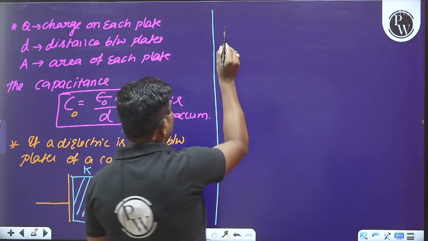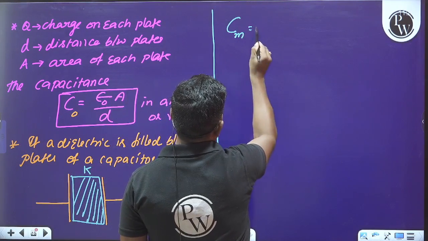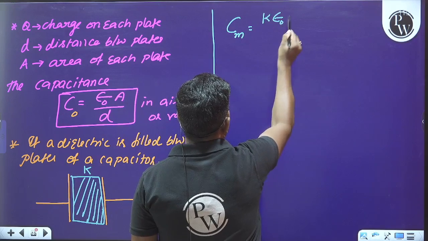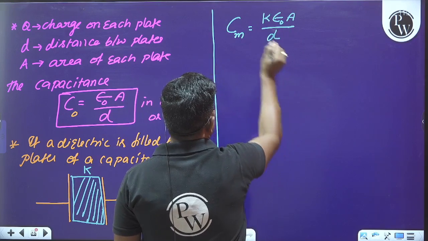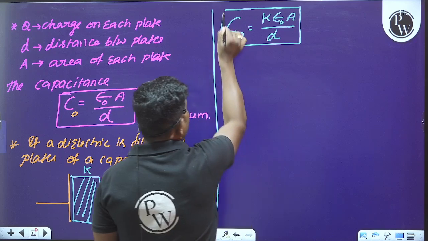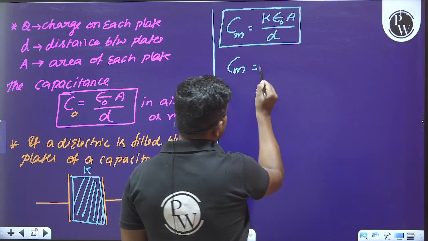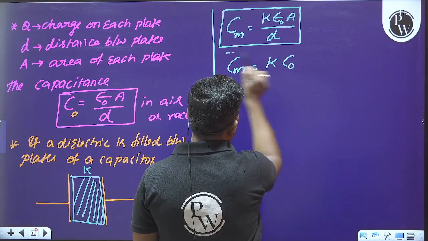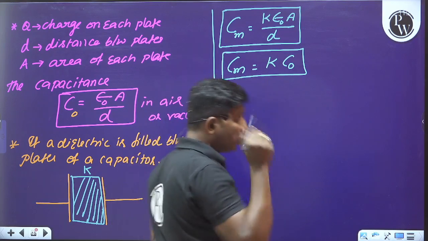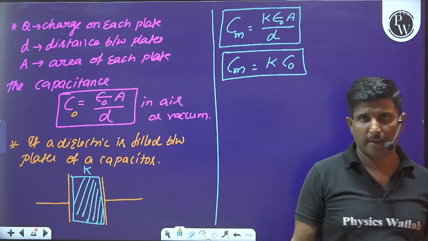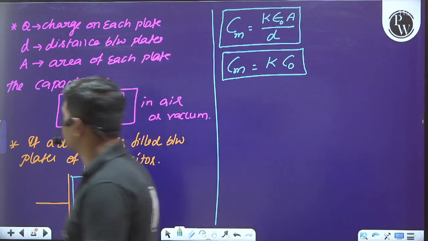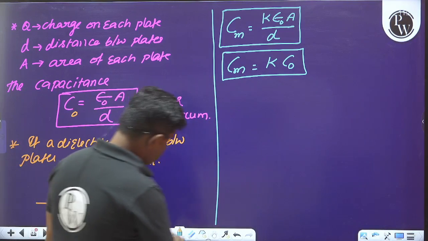Then what is the new capacitance here? The new capacitance is nothing but K into epsilon naught A divided by D. That means in the presence of a dielectric, capacitance will be increased by K times. Okay, I hope you understood this point clearly.